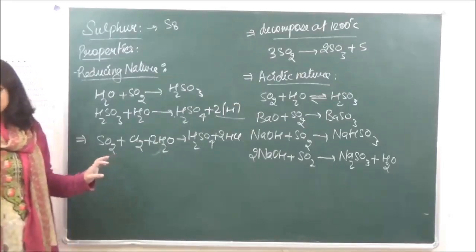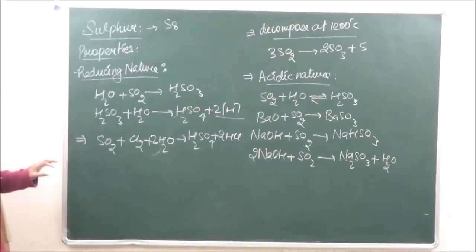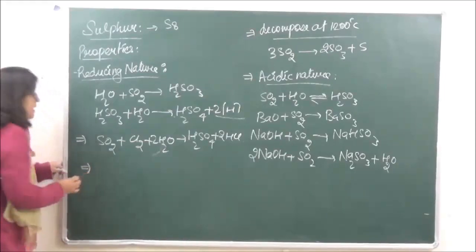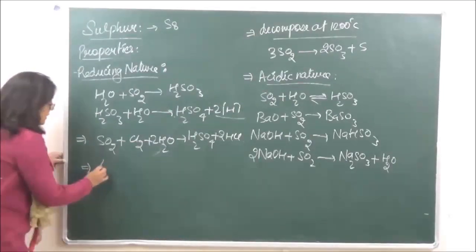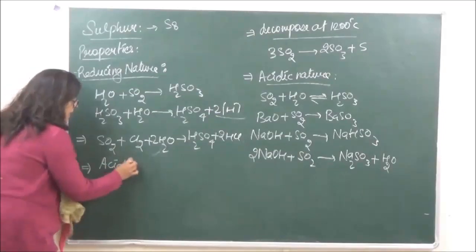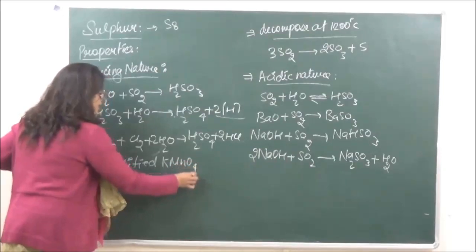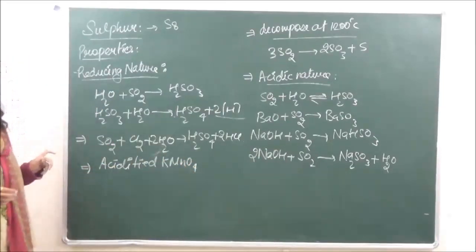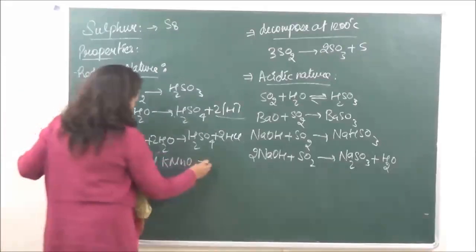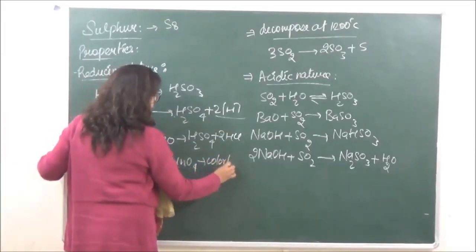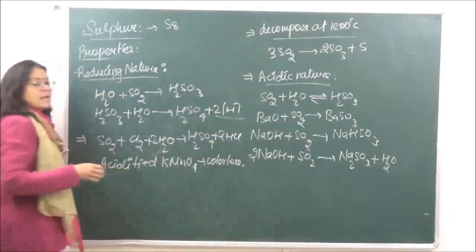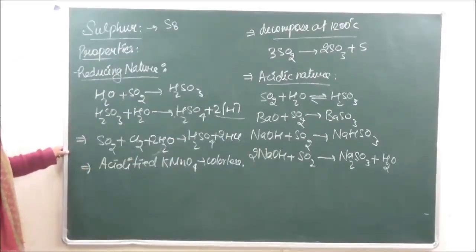Is it clear? In a similar manner, if we are taking acidified KMnO4 solution, that is rendered colorless. So that is a test for sulfur dioxide. We know that the color of KMnO4 solution is going to be purple. Intense purple color it has, and this is rendered colorless if we are passing sulfur dioxide through it. Okay? Now this is again due to the fact that KMnO4 is going to be reduced to MnSO4.